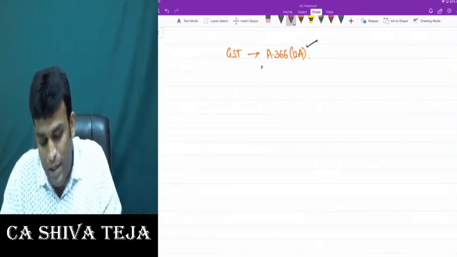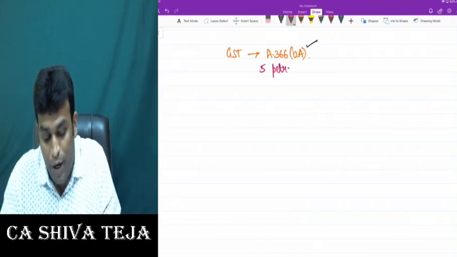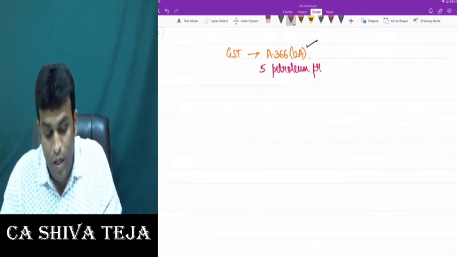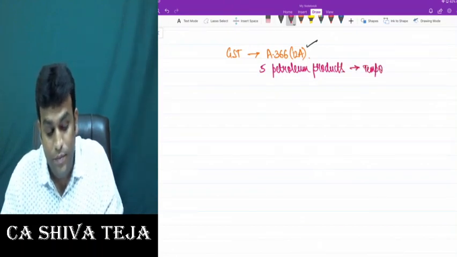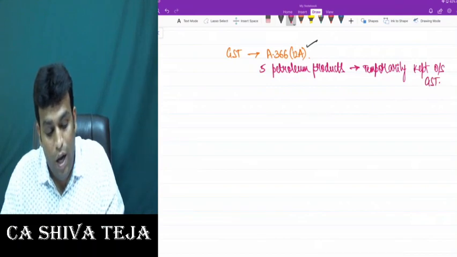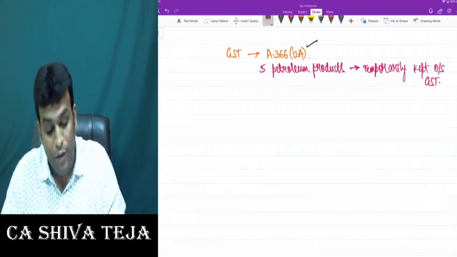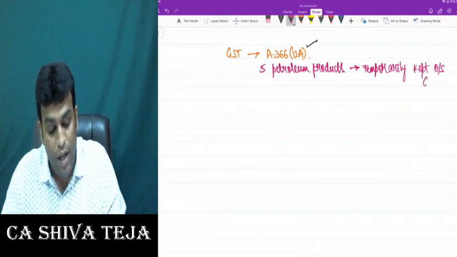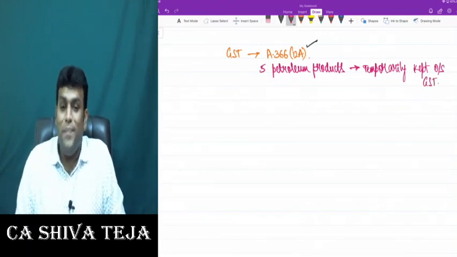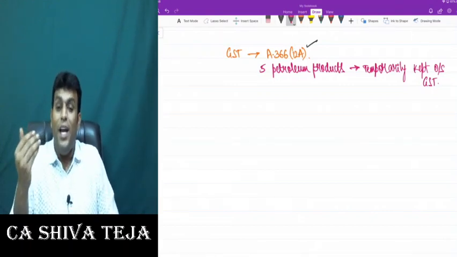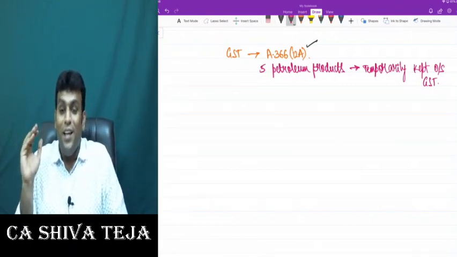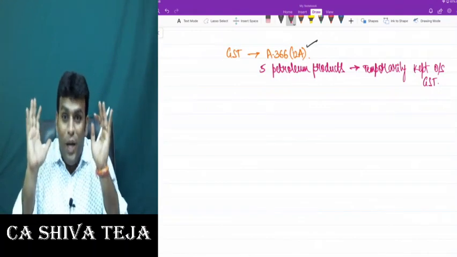And there are 5 petroleum products which are temporarily kept outside GST. When I say temporarily kept outside GST, what does that mean? At any point of time in the future, these goods might come into GST law. These goods might come into the purview of GST law.